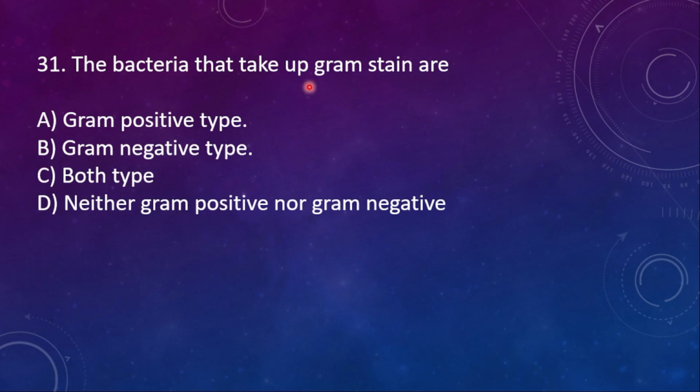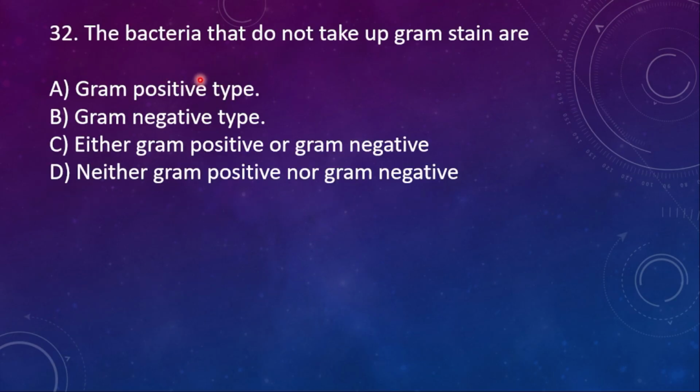31. The bacteria that take up gram stain are A, gram positive type, B, gram negative type, C, both types, D, neither gram positive nor gram negative. Here the right option is gram positive type. 32. The bacteria that do not take up gram stain are A, gram positive, B, gram negative. Just now we saw if it is taking the gram stain, then it is said to be gram positive. If it is not taking it, obviously it will be gram negative type. Be smart work, don't do donkey work.